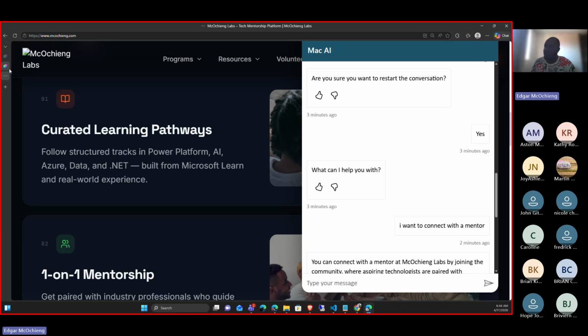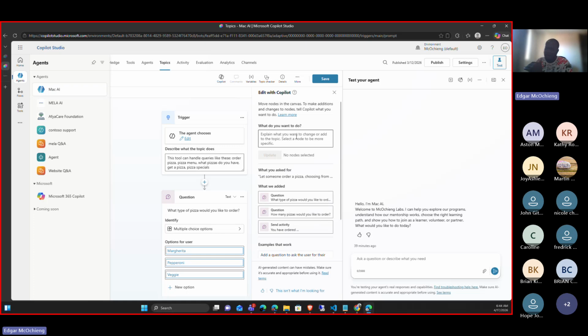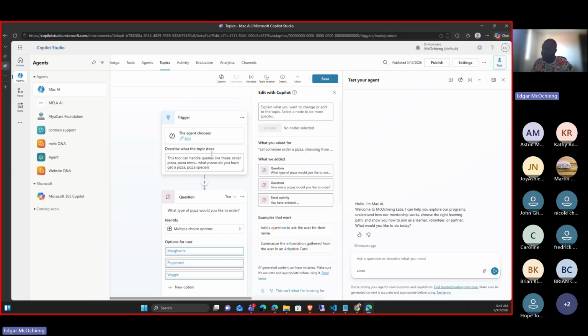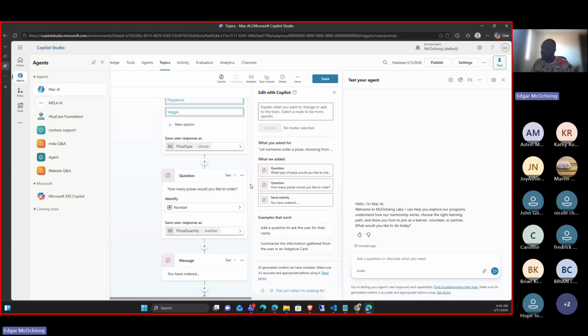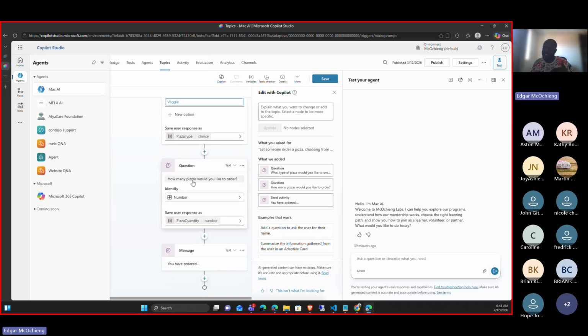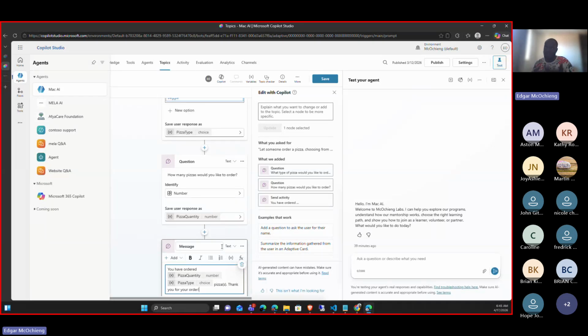So when we come back to this, you can see when the user wants pizza, the agent will ask, which type of pizza do you want? And it gives the options: margarita, pepperoni, and veggie pizza. Whenever they choose, the agent asks for the number, and after the number, it asks for the quantity, and it goes ahead and tells the user, you have ordered this type of pizza, this number, and that was your order. So that's how topics work.